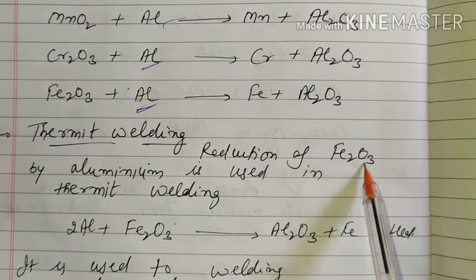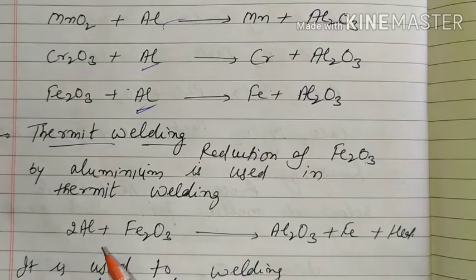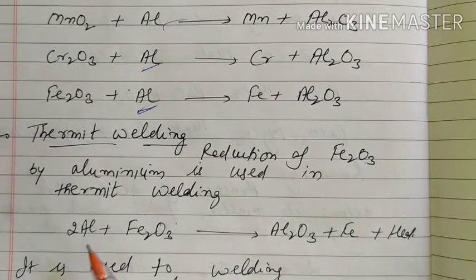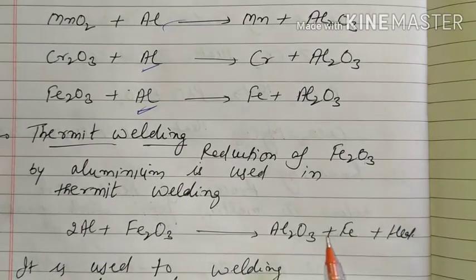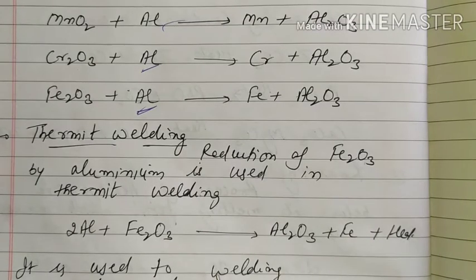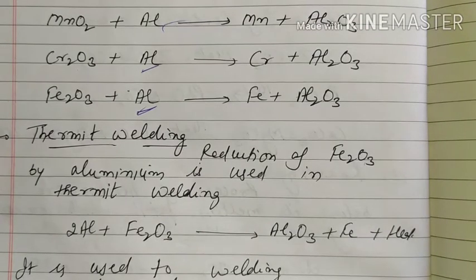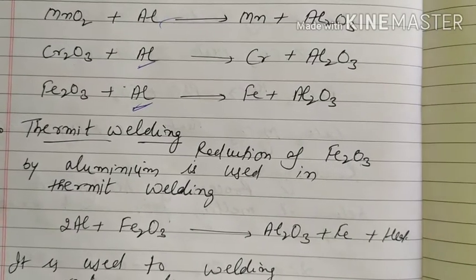Reduction of ferric oxide by aluminium. In this case, reduction takes place by aluminium, which gives aluminum oxide plus iron plus heat. It is used in welding railway lines.